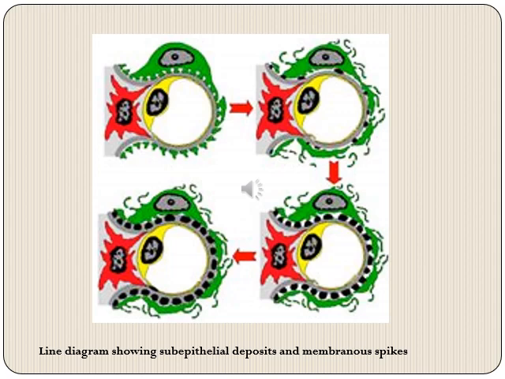Then in the right lower corner, you can see that these black colored deposits have increased much more in number and size, so that they are almost completely covering the glomerular basement membrane. In the left lower corner, we can see that in between these black colored deposits, the spikes of glomerular basement membrane have started going up and they are filling the gaps in between these immune complex deposits.